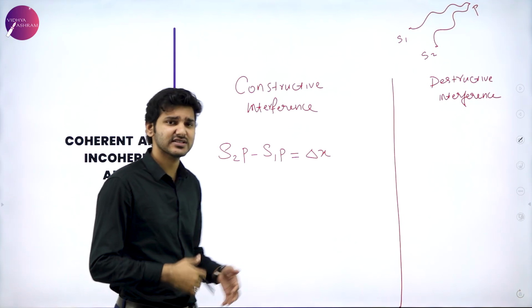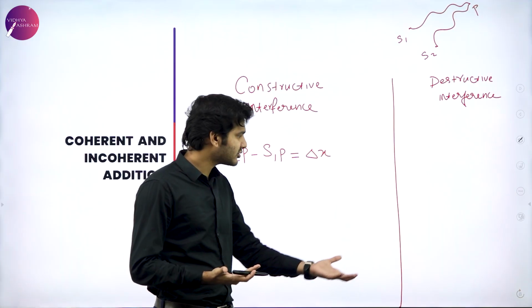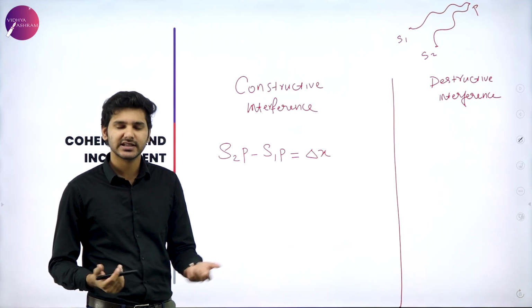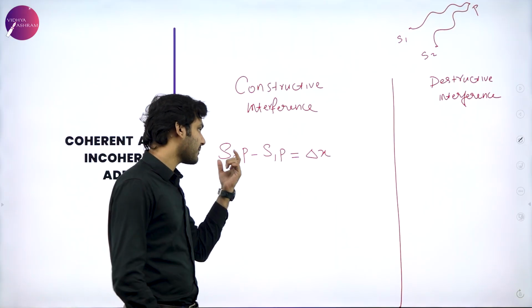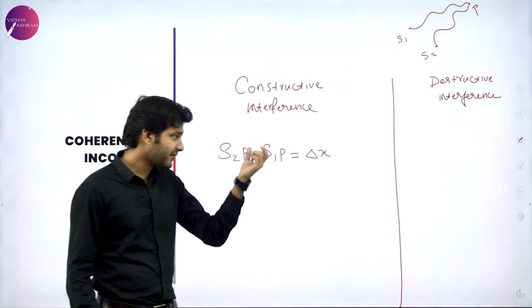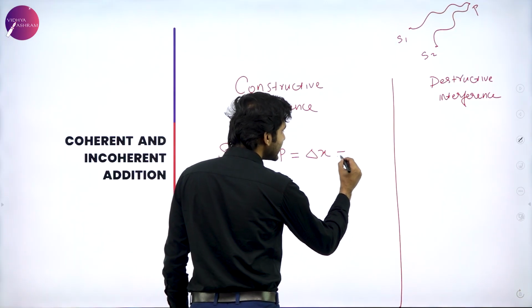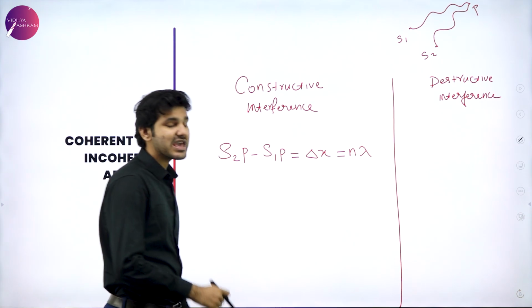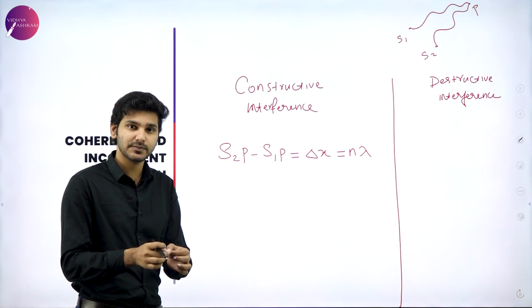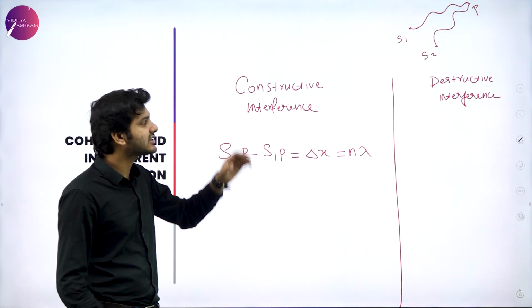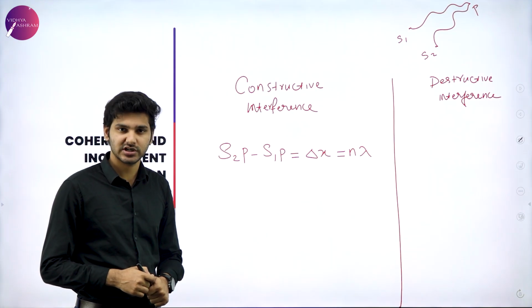Again, x just means displacement, so to signify path difference also, we are indicating it using delta x. That is it. So the path difference S2P minus S1P being delta x, if that quantity is equal to n lambda, then we can say that this is going to interfere constructively.